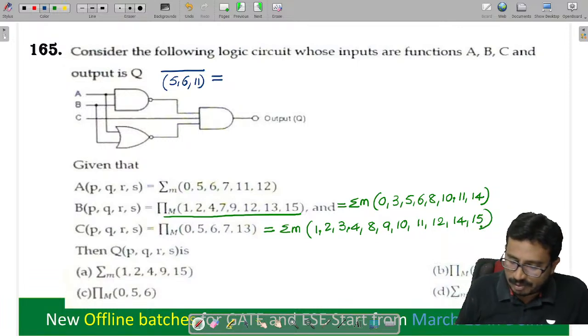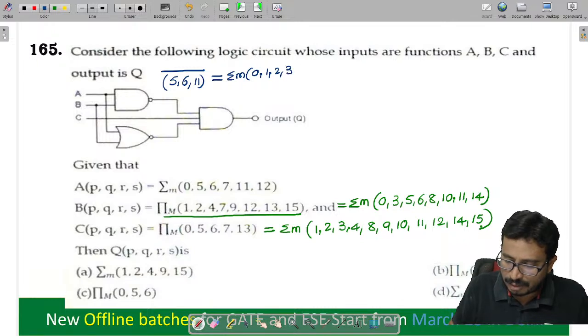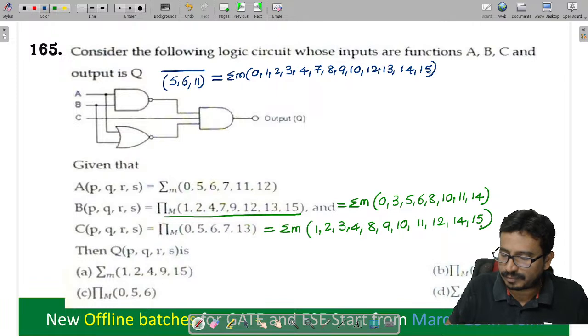So what are the remaining? You tell me now. Bar. Why? Because the NOT gate is there now. What will I get here? What are the minterms that will come? Except this means what? 0 1 2 3 4 5 6 7 8 9 10 11 12 13 14 15.